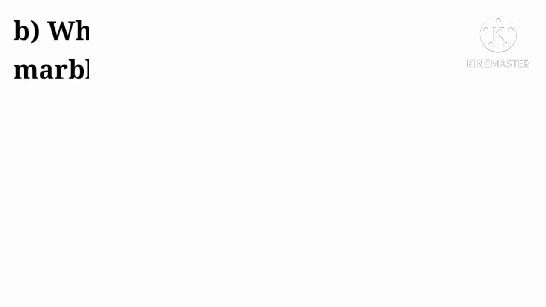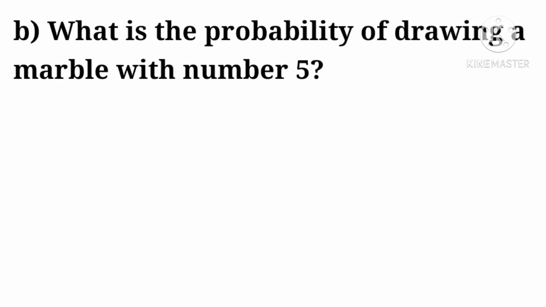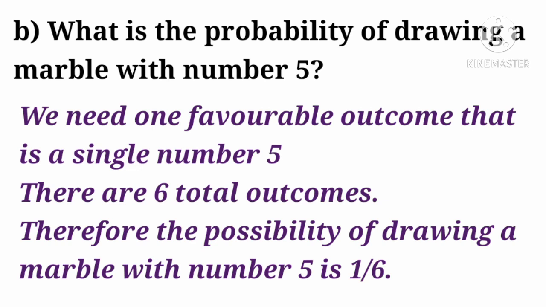Now question B. What is the probability of drawing a marble with number 5? We need one favorable outcome, that is a single number 5. There are 6 total outcomes. Therefore, the probability of drawing a marble with number 5 is 1 over 6.